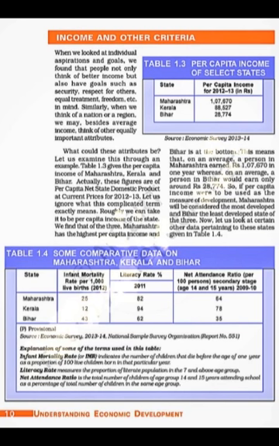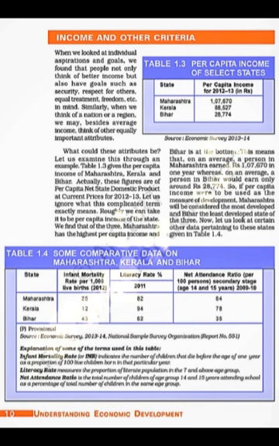So the data is given, and according to the data, Punjab is having the highest per capita income. It means Punjab is a prosperous state. The income of the people is more, agriculturally prosperous states we are, Punjab, Haryana, and Bihar is at the least.